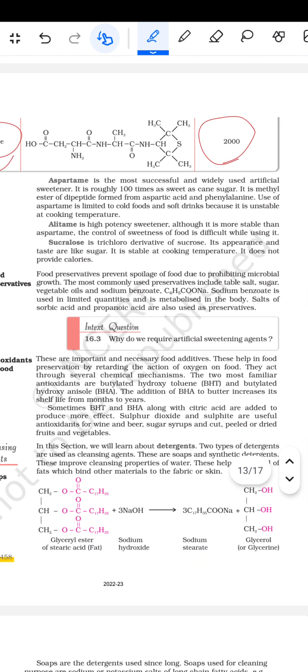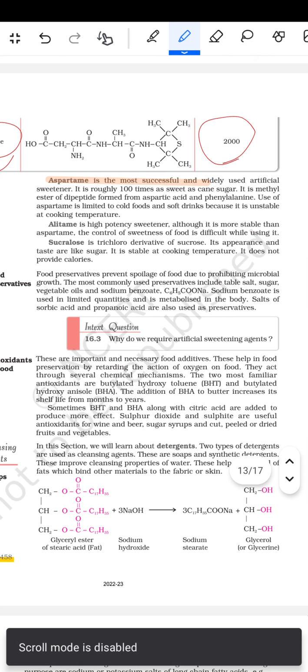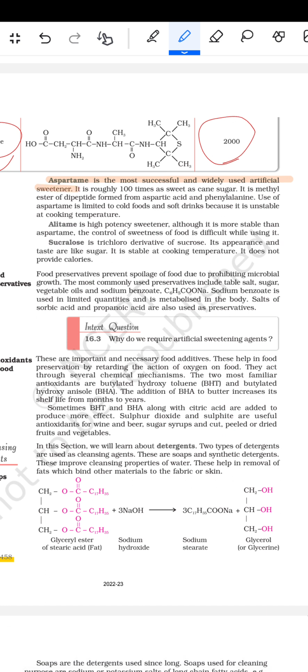अस्पार्टेम. Aspartame is the most successful and widely used artificial sweetener. It is roughly 100 times as sweet as cane sugar. It is the methyl ester of the dipeptide formed from aspartic acid and phenylalanine. Use of aspartame is limited to cold foods and soft drinks because it is unstable at cooking temperature. Alitame is a highly potent sweetener, although it is more stable than aspartame. The control of the sweetness of the food is difficult while using it.